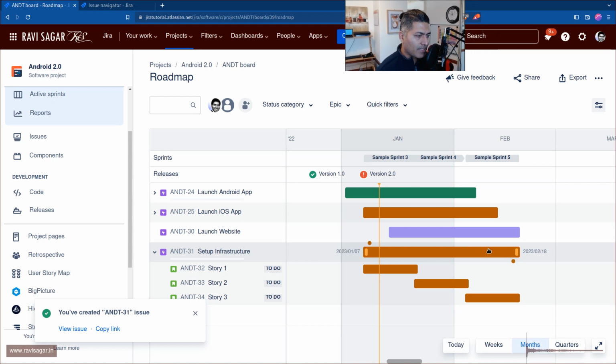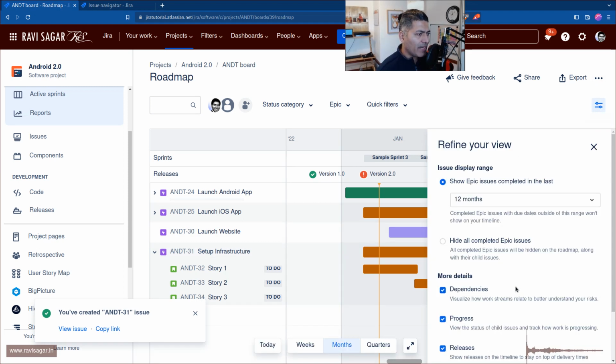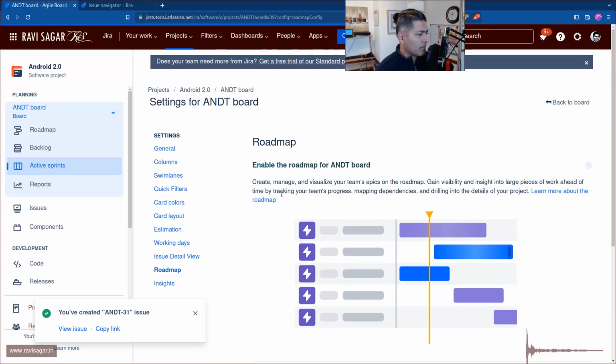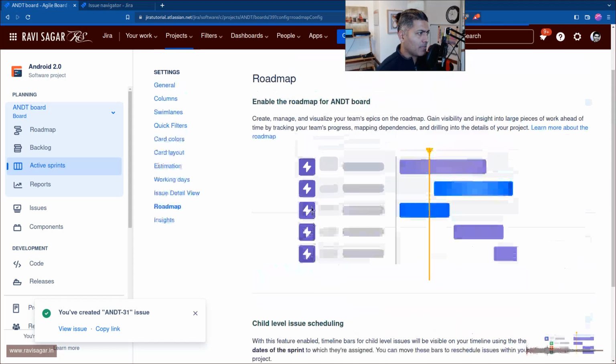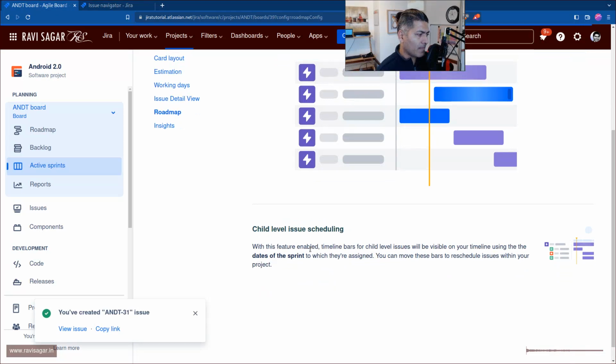It says 18th of February, and unfortunately, do we have any way to define here what exactly these dates are? Because I know that when you're working with, let us look at the roadmap. The roadmap is enabled. We know roadmap is enabled, but the date of the sprints, with this feature, child level scheduling.